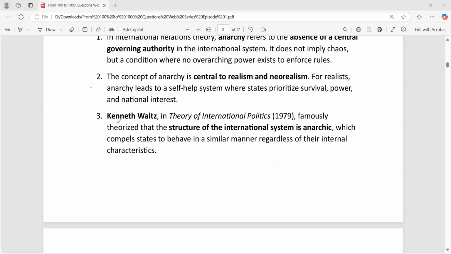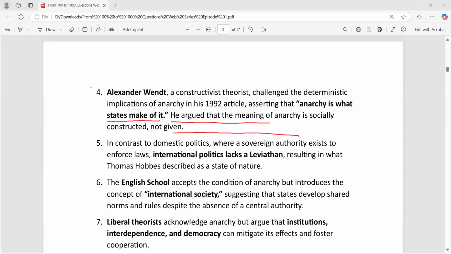The next one is very important, the Kenneth Waltz book. This is also an important fact, Theory of International Politics. I already explained this point, that structure is important in the international system and structure is anarchic. This is what Kenneth Waltz also says. Now, this is very important: Alexander Wendt. Alexander Wendt is a constructivist thinker.